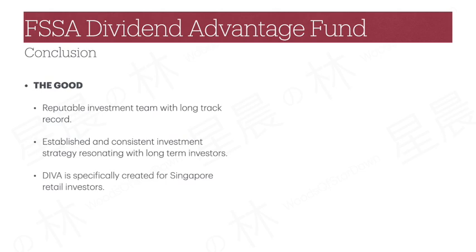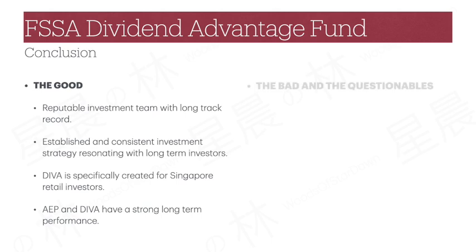DIVA is a product that is specifically designed and created for Singapore retail investors, with all the good stuff like Sing dollars trading, high distribution payout, CPF OA eligible, etc. Having incepted 20 years ago, the fund has exhibited a strong long-term performance that has weathered through market cycles.